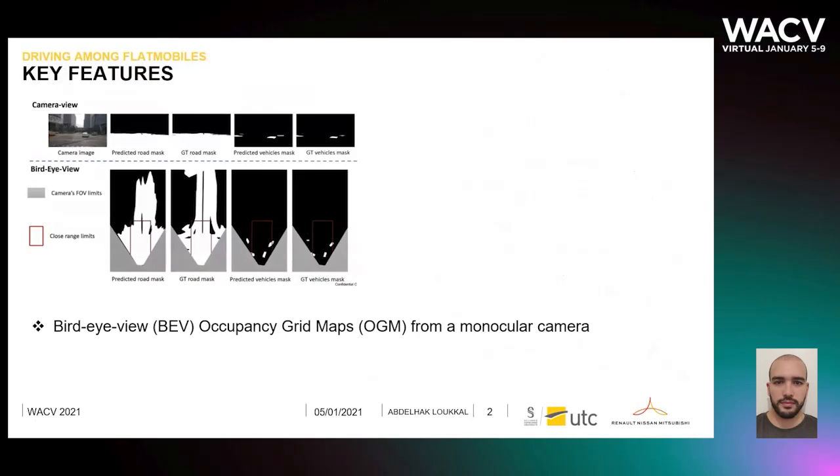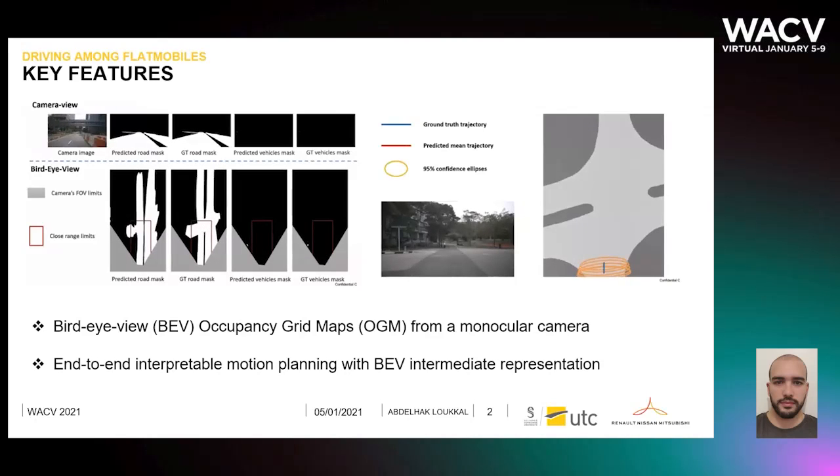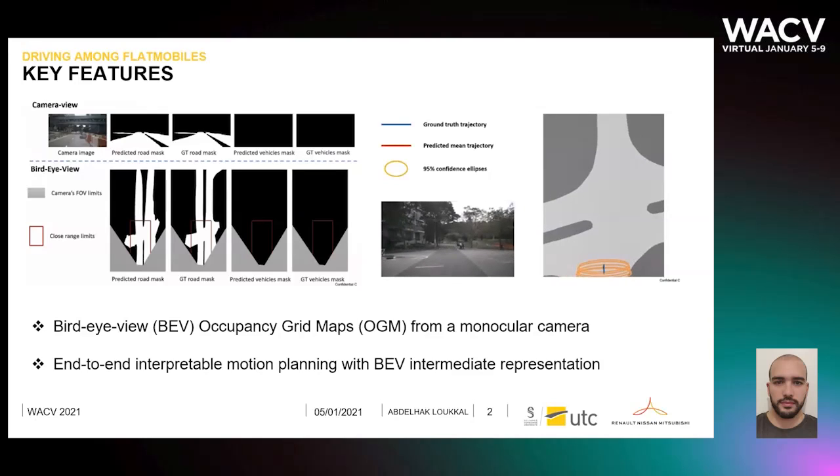Among the key features of our approach is a network that outputs bird-eye view occupancy grid maps from a monocular camera. These grids are then leveraged as an intermediate representation in an end-to-end interpretable motion planning network.